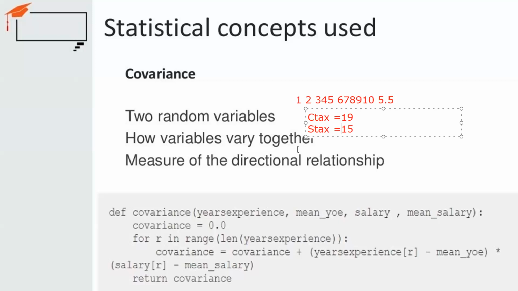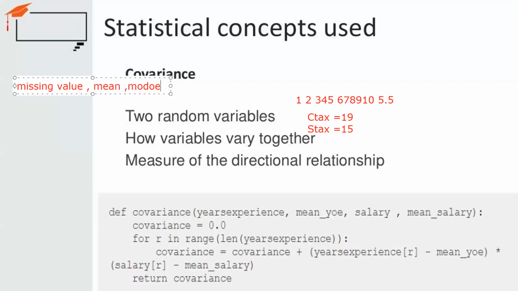Whenever we apply a machine learning algorithm, we first run these steps. What are the steps? First we see any missing value in the data, and that missing value we replace with mean, mode, and median. I already told you this, but I'm telling you again so that you are aware. This is the first thing.